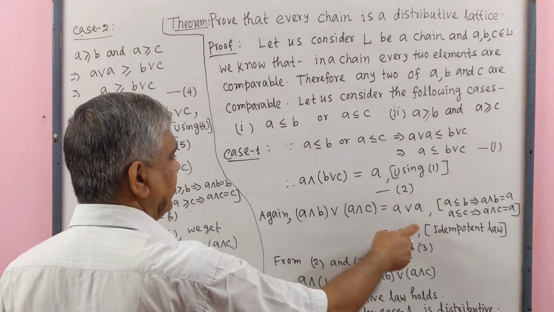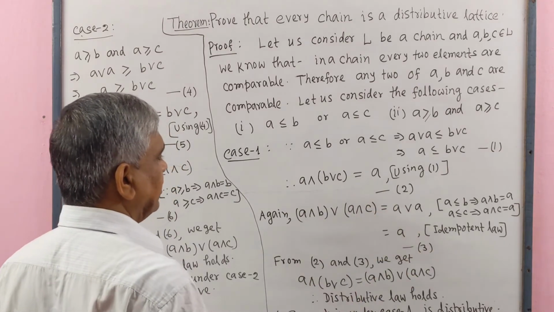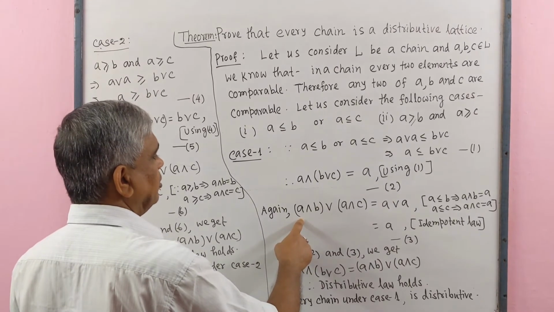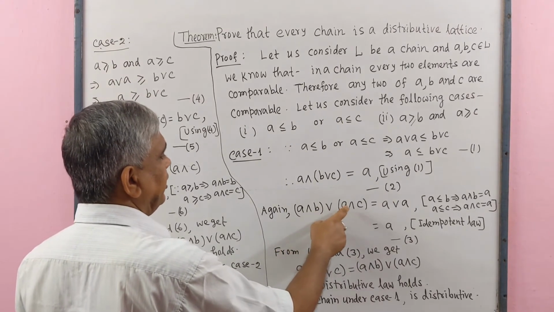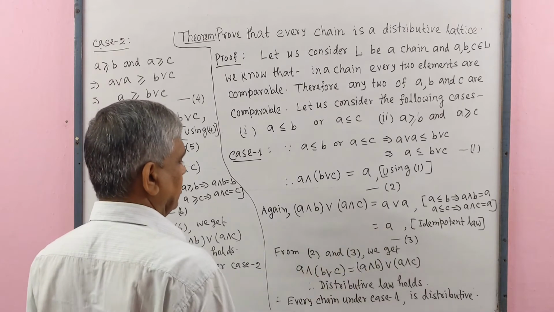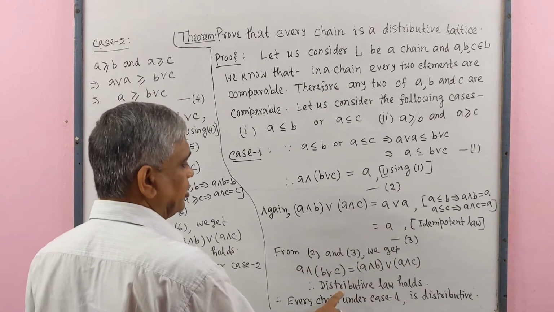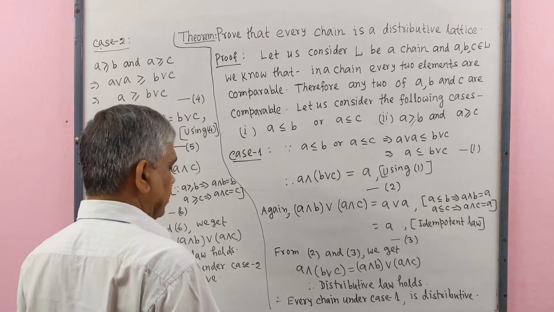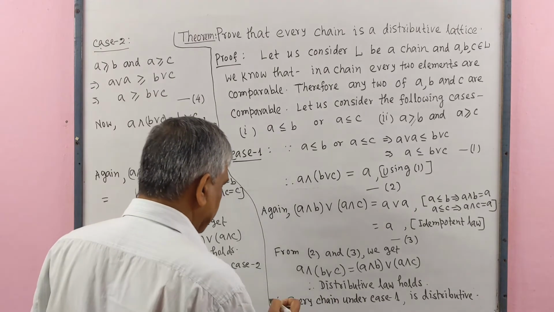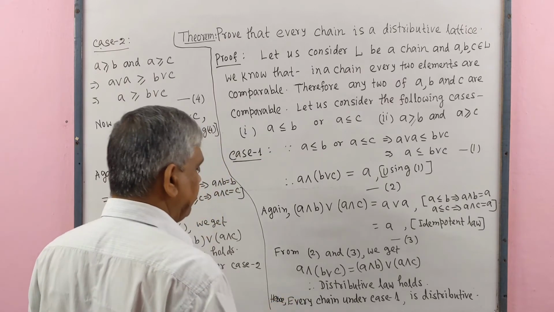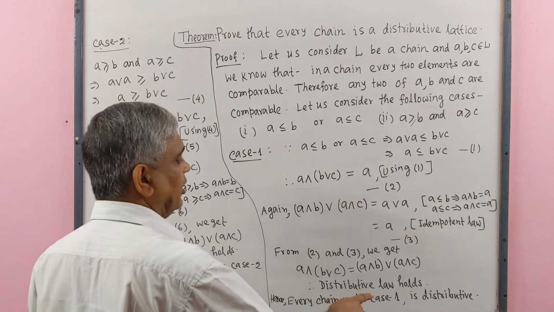So, from 2 and 3 we get that A ∧ (B ∨ C) = (A ∧ B) ∨ (A ∧ C). This is the distributive law. Therefore, the distributive law holds. Hence, every chain under case 1 is distributive.